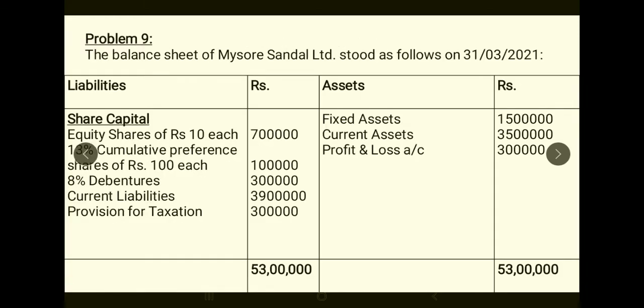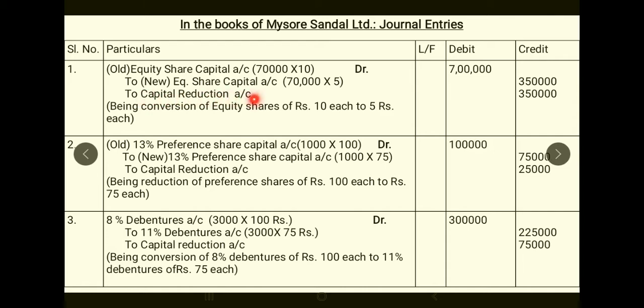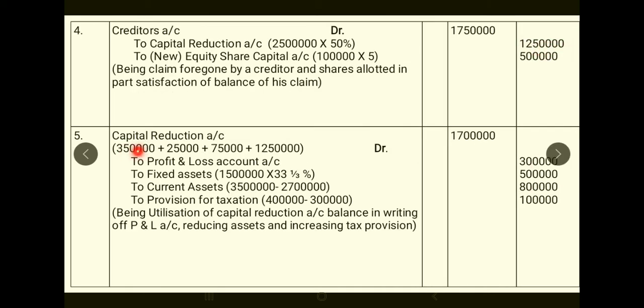So last entry will be capital reduction account debtor to P&L account 3 lakhs. So asset side you have accumulated losses, that should be first written off. So capital reduction account debtor, when you're writing, add up all these amounts: 3.5 lakhs, 25,000, 75,000 and 12.5 lakhs. So all these amounts are added. 3.5 lakhs from first entry, 25,000 from second entry, 75,000 from third entry, 12.5 lakhs from fourth entry. So add up all these amounts, it will come up to 17 lakhs. So to P&L account you are writing 3 lakhs. This is on the asset side of the balance sheet. Accumulated losses, whether it is mentioned in the question or not, it should be written off, because the internal reconstruction process is only done to write off accumulated losses.